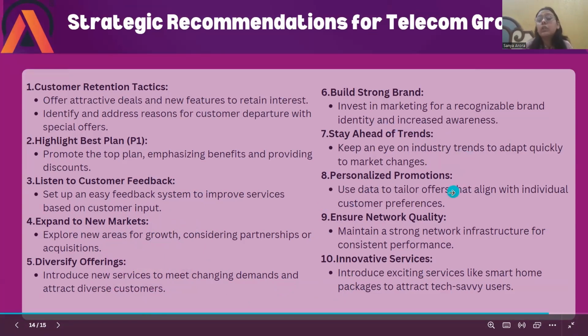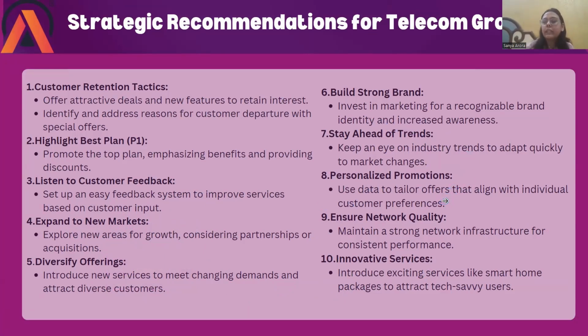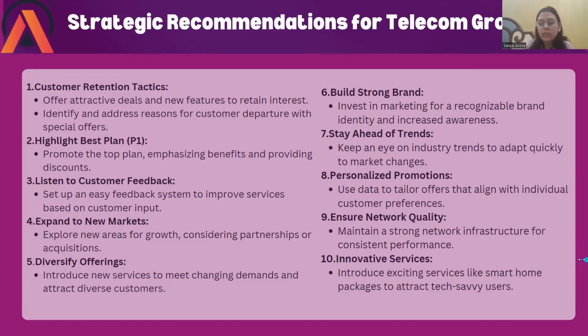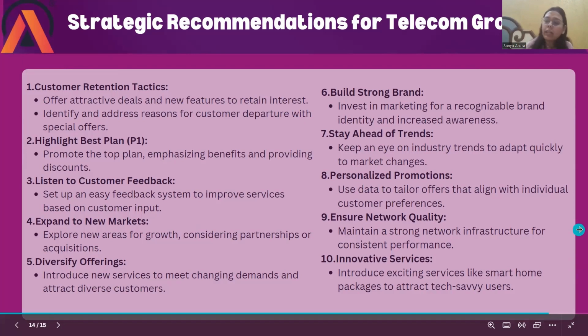Sixth is they should build a strong brand, like they should work on investing in marketing for recognizing their brand. Seventh is they should stay ahead of trends, like keeping an eye on industry trends and looking over what competitors are doing. Accordingly, they should adapt quickly to market changes. Eighth is personalized promotion. So use their data to tailor offers that align with individual customer preferences. Ninth, ensure network quality. They should maintain a strong network infrastructure for consistent performance. And last, innovative services. They should introduce exciting services like smart home packages to attract tech savvy users.